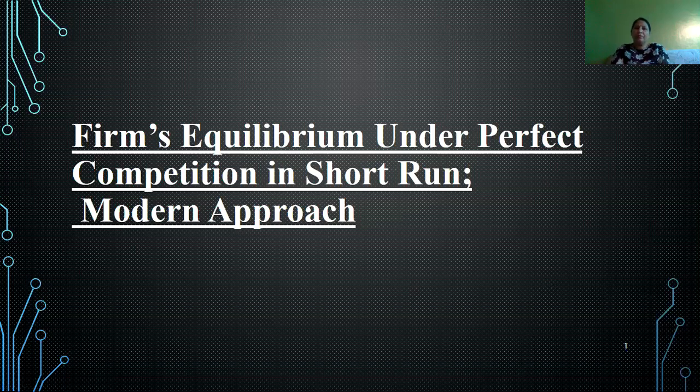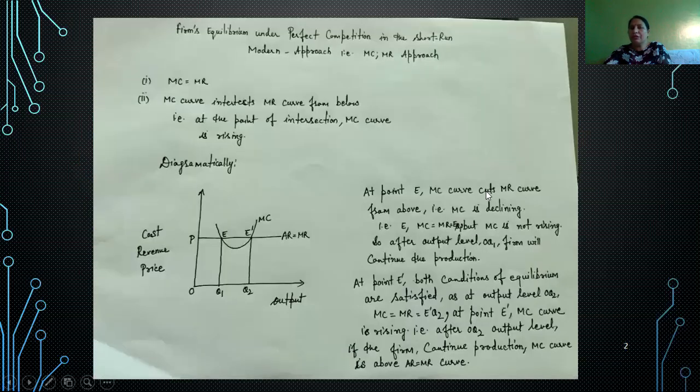Today, the topic that we will discuss is firm's equilibrium under perfect competition in the short run, modern approach. Now, we all know perfect competition is that market situation in which the firm is just a price taker, not price maker. And accordingly, the AR-MR curve runs parallel to the x-axis.